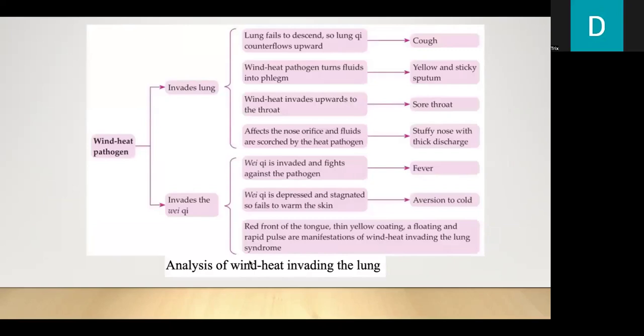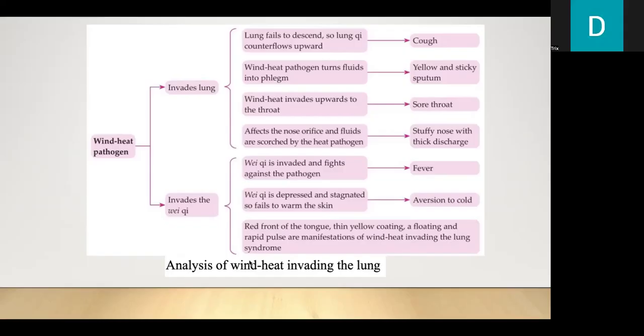When the wind heat pathogen invades the lung, the lung fails to descend, so lung qi counterflows upward, and there will be cough. If wind heat pathogen turns fluids into phlegm, there will be yellow and sticky sputum. If wind heat invades upwards to the throat, there would be sore throat. If it affects the nose orifice and fluids are scorched by the heat pathogen, there would be stuffy nose with